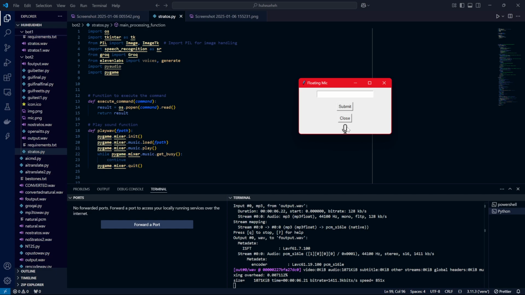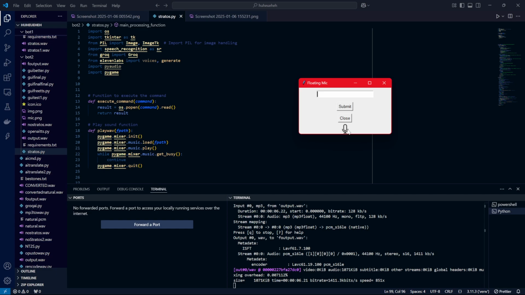and I'll also fix this GUI. It does not look very visually appealing, and well, let us try saying something else using Stratos to show that it works pretty well with the command line.